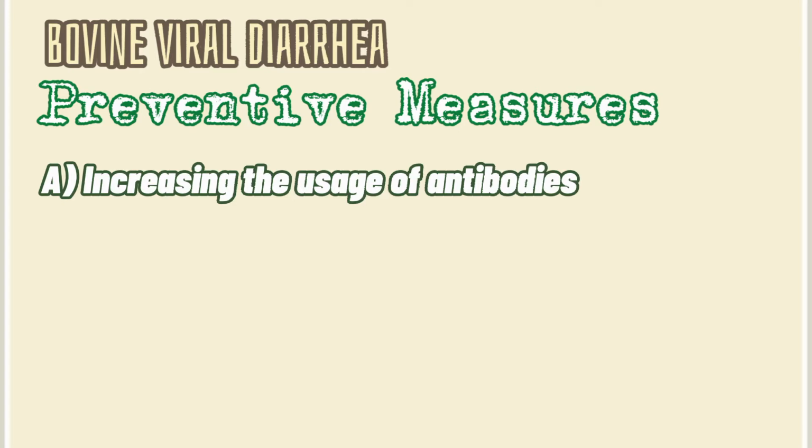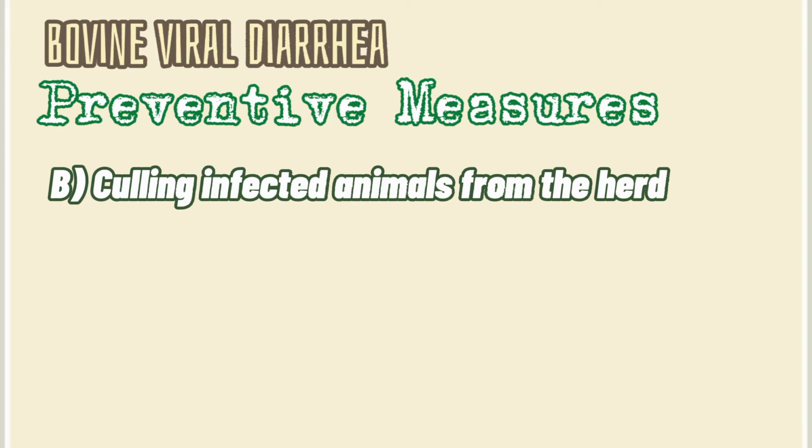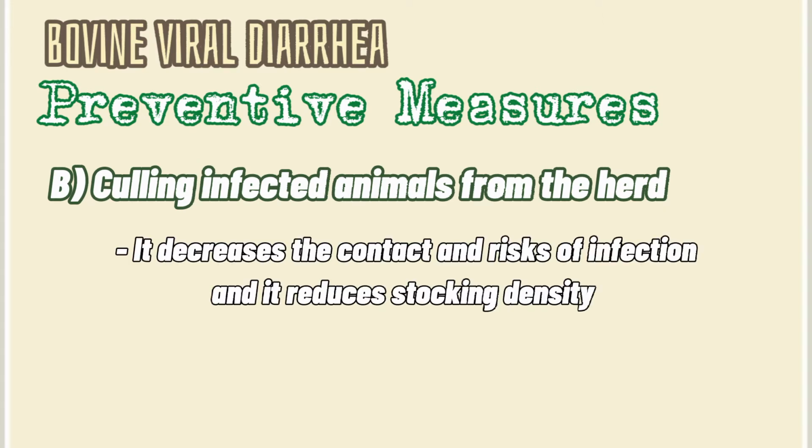Preventive measures for BVD. First is increasing the usage of antibodies. Cattle that are injected with antibodies shed only a small number of virus for a short time period when infected. Second is culling infected animals from the herd. Through this, it decreases the contact and the risks of infection and it reduces stocking density.